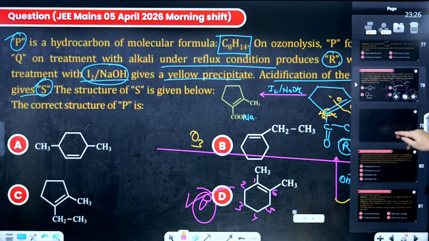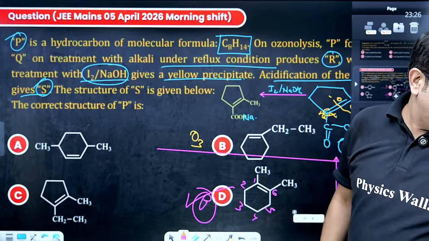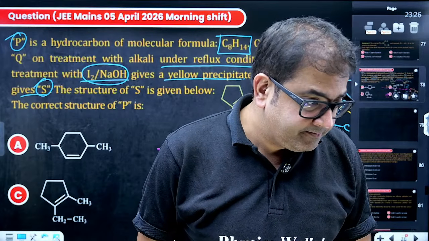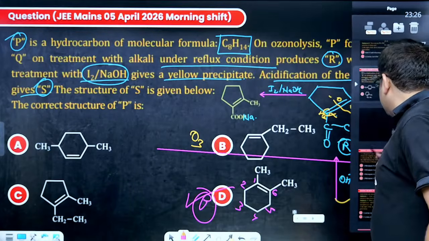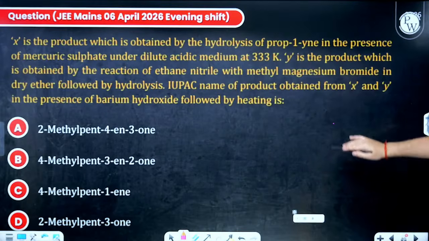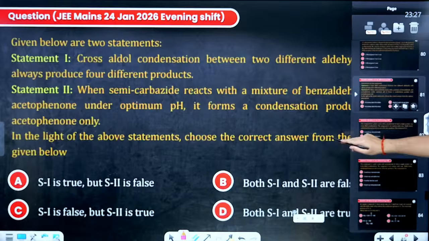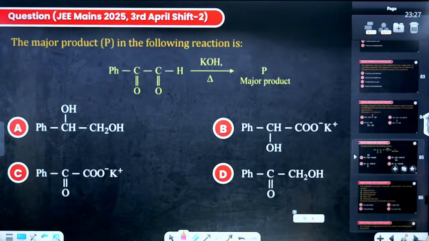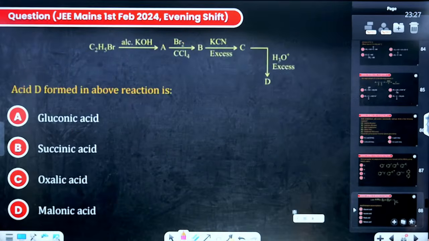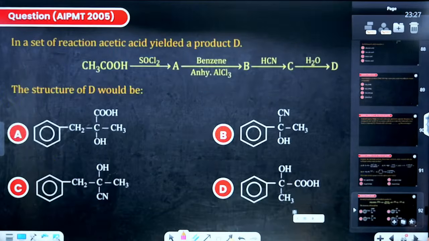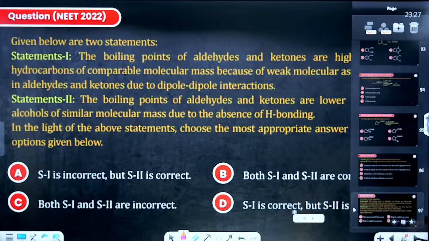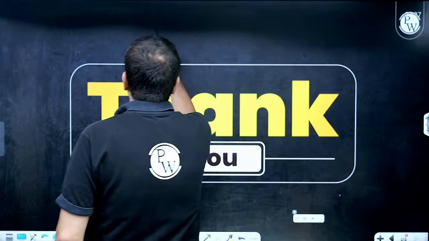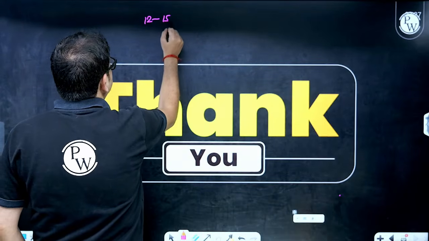Beta, I'm giving you a few questions for practice as well. Everybody got it? Chalo. So these are the few questions. Again, very beautiful questions, which I am giving you for practice. You can obviously see them. Sir, where to find these questions? We want to attempt them. Yes, beta, even I want you to attempt them very properly first, and therefore I have given you around 12 to 15 questions for practice.